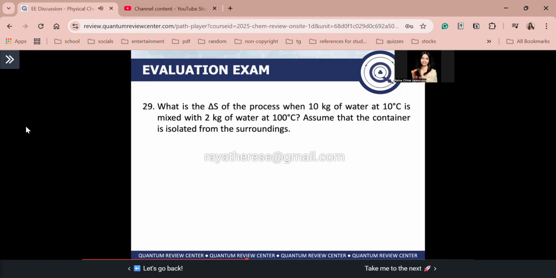Pag minix mo yung cold water, which has a temperature of 10 degrees Celsius, with the hot water at 100 degrees Celsius, guys, basically yung hot water, mag-lose siya ng heat. Bakit? Kasi yung heat na yan pupunta sa cold water. Again guys, imagine mixing 2 waters with different temperatures. So guys, these are the choices.